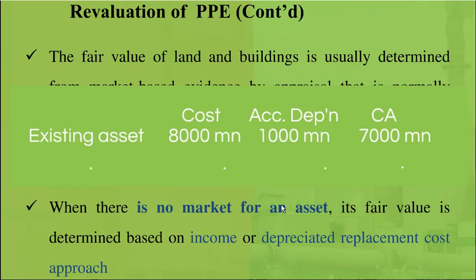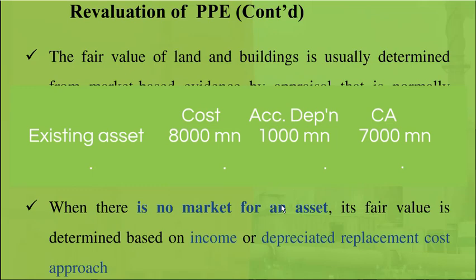Another example, let's say Ceylon Electricity Board has constructed a coal power plant which cost 8,000 million rupees. Original cost 8,000 million. We constructed it 5 years ago, and let's say the useful life of this coal power plant is 40 years, and the residual value is 0. So accordingly, what is the annual depreciation? 8,000 divided by 40, annual depreciation is 200 million rupees.